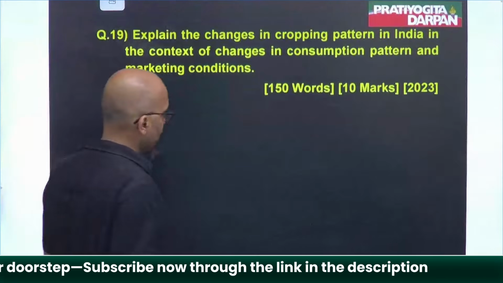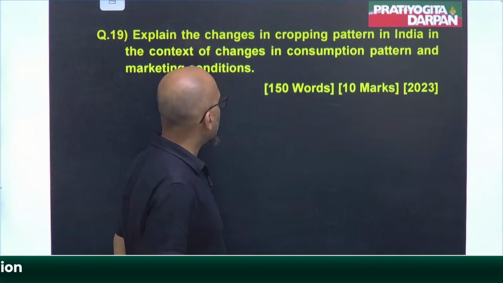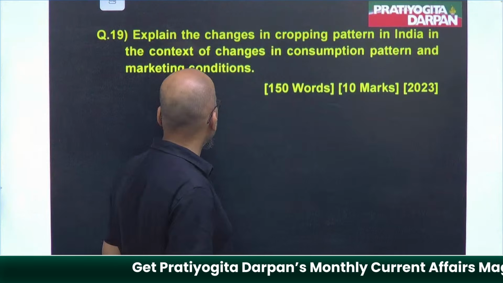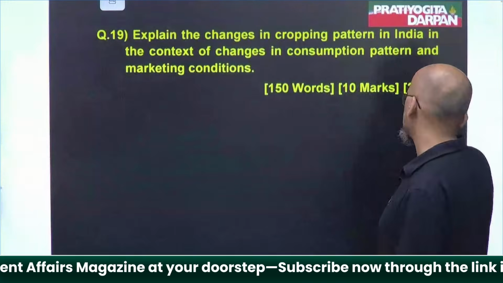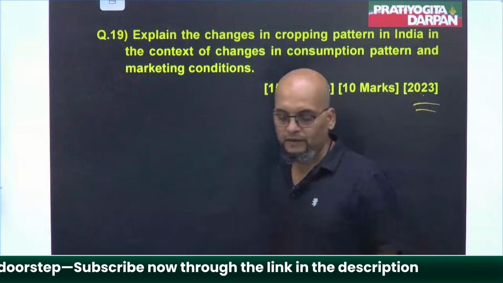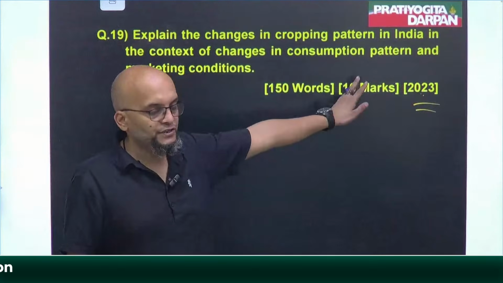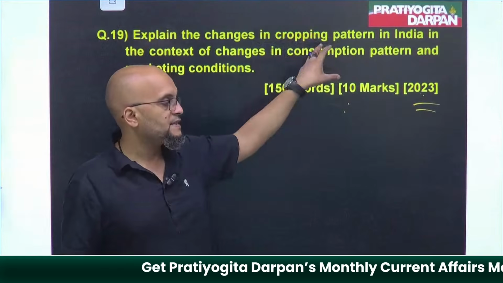Explain the change in cropping pattern in India in the context of changes in consumption pattern and marketing condition. Shree Anna, millets. Here, the first time the Finance Minister talked about millets in the budget. And that's why they are talking about the millets indirectly.